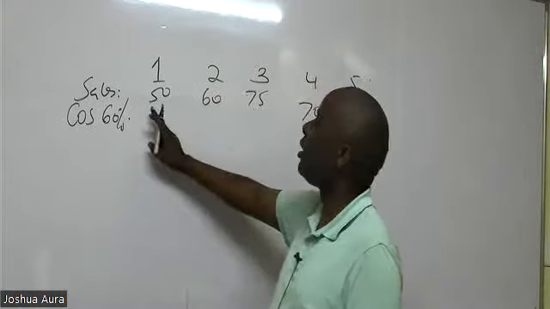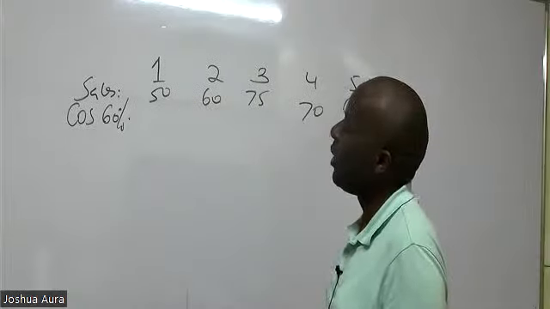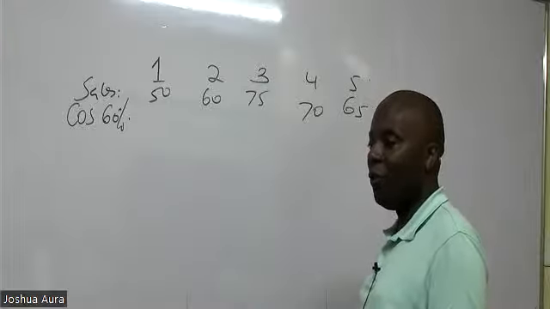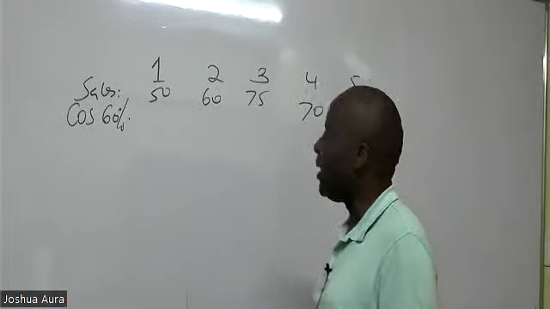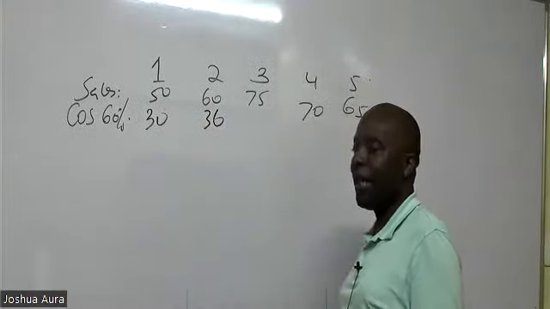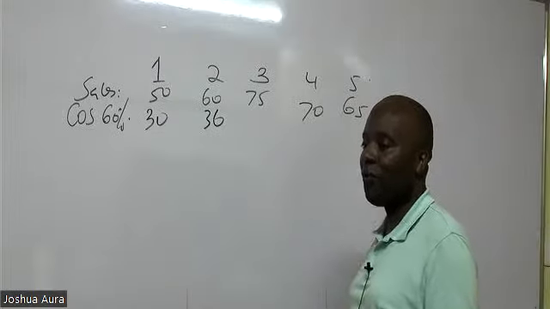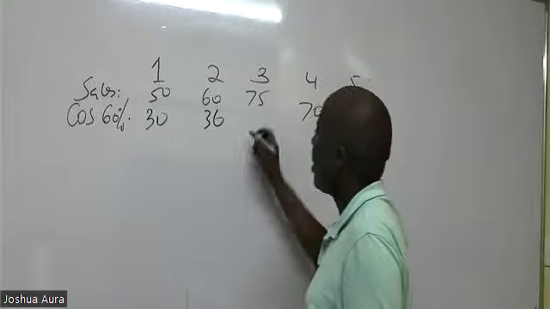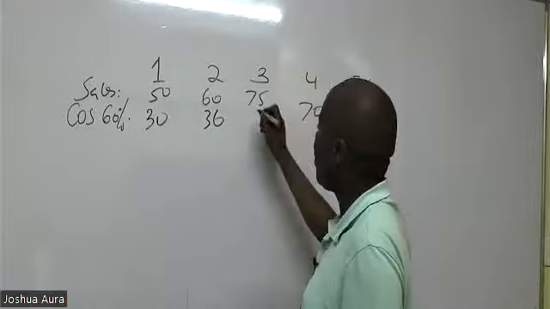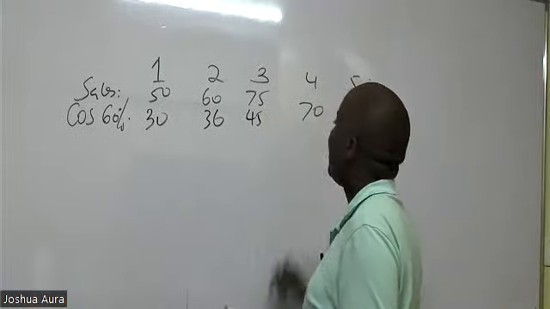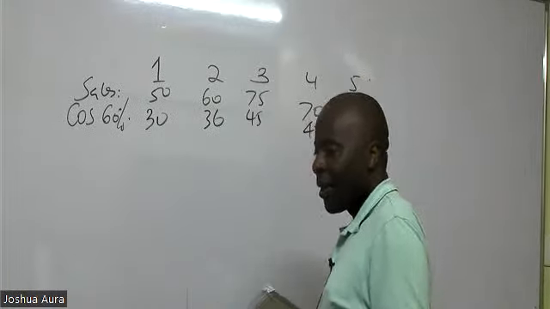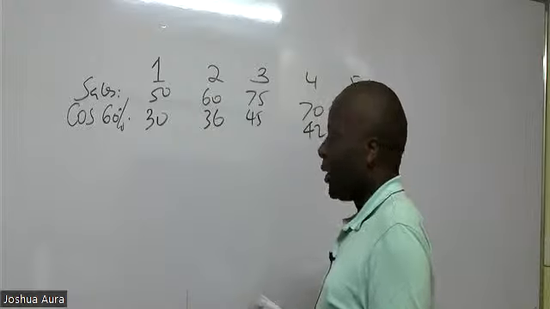Yes. So then could you kindly give me these figures very fast? 60% of 50 gives me what figure? 30. Then 60% of 60 gives me 36. 60% of 75 gives me 45, thank you very much. 60% of 70 gives me 42. The last one, 39. Thank you so much.